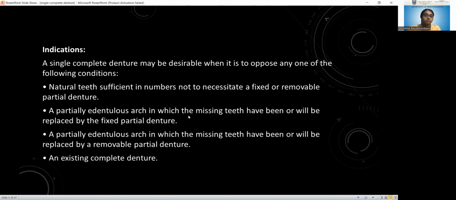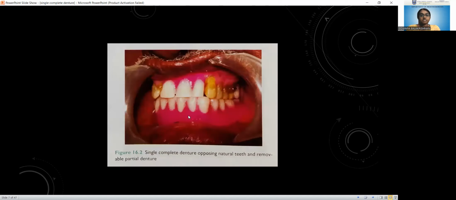So coming to the indications, single complete denture is a good option when it is to oppose any one of the following conditions: natural teeth, or it can be opposed by an FPD. It also can be opposed by an RPD and also an existing CD. So our main aim while fabricating a single complete denture is preserving as many teeth as possible. So this is a single complete denture opposing the RPD and the natural teeth.